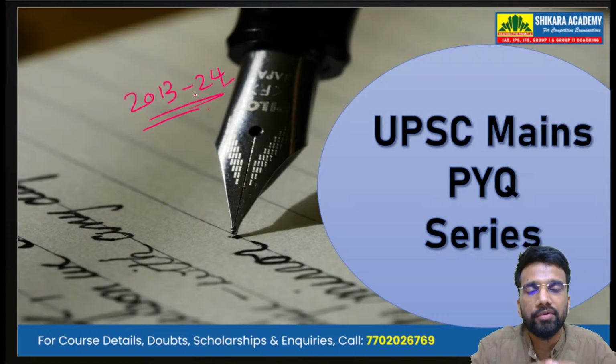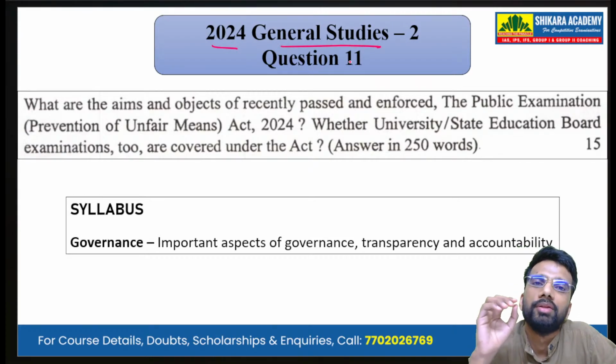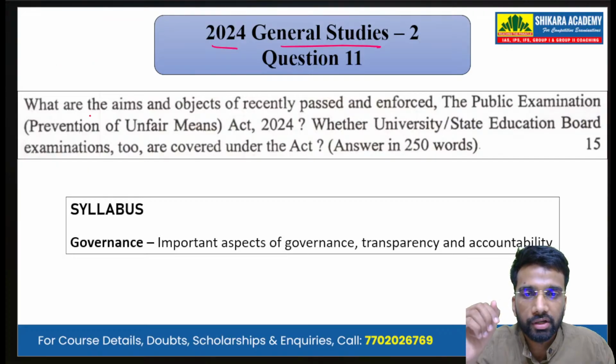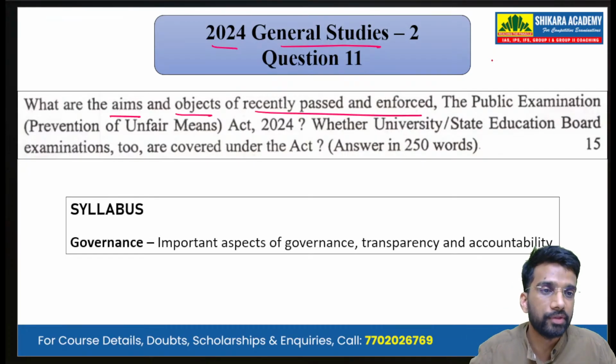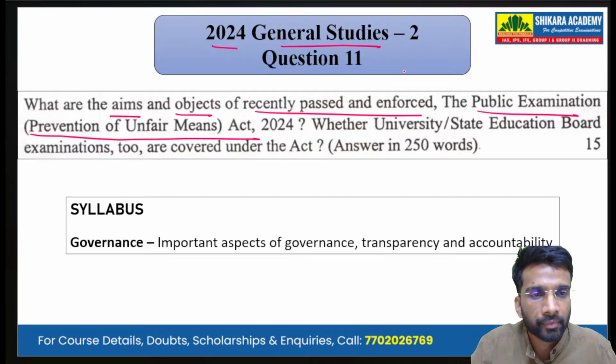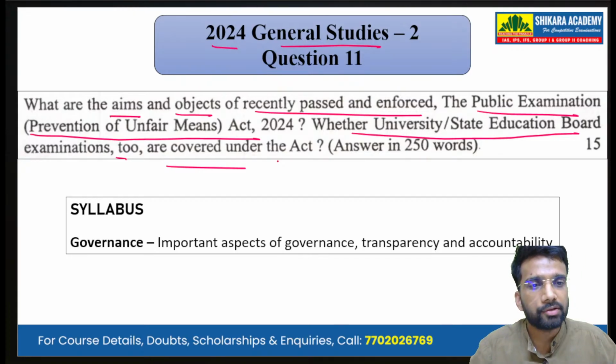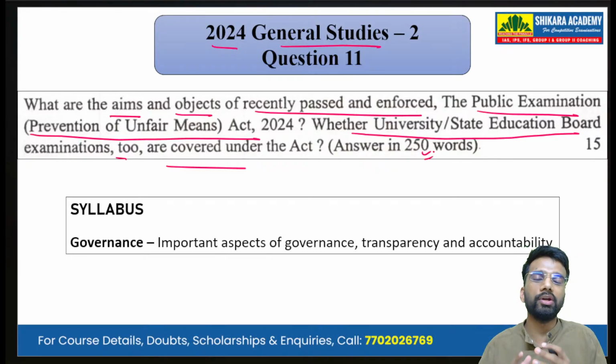So in this third session, we will be discussing five Mains PYQs asked last year, that is 2024, General Studies Paper 2. Now, in 2024 General Studies Paper 2, question 11 was: what are the aims and objectives of the recently passed and enforced Public Examination Prevention of Unfair Means Act 2024? Whether university and state education board examinations too were covered under this Act. A 15-mark question that has to be answered in 250 words.